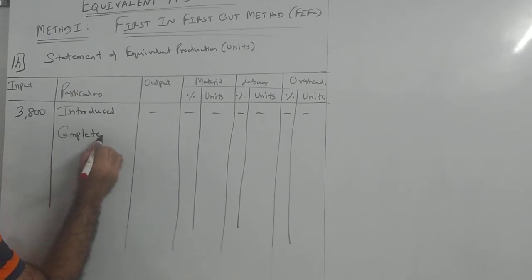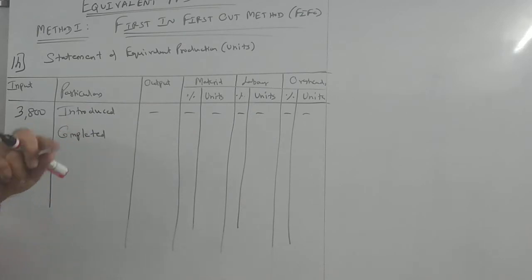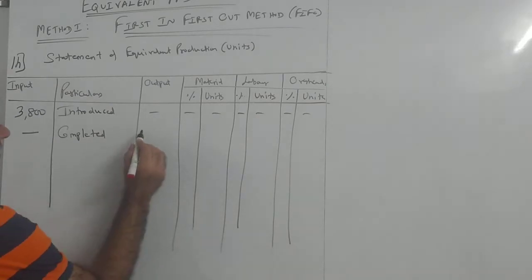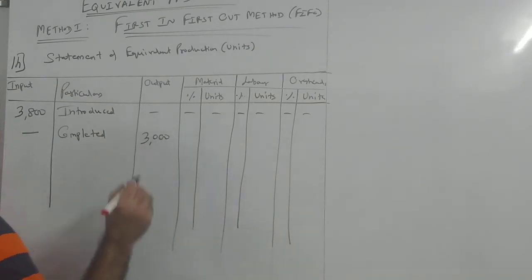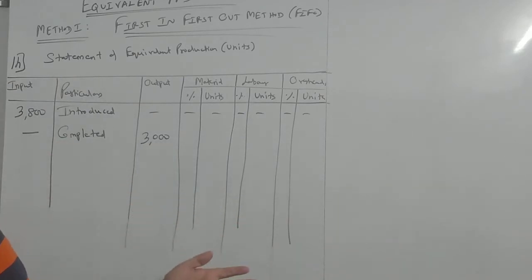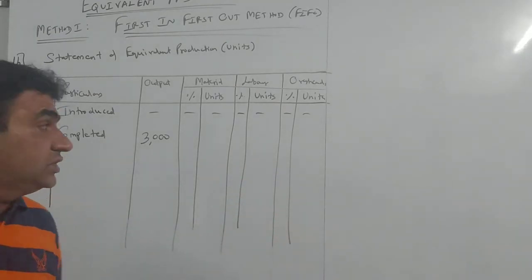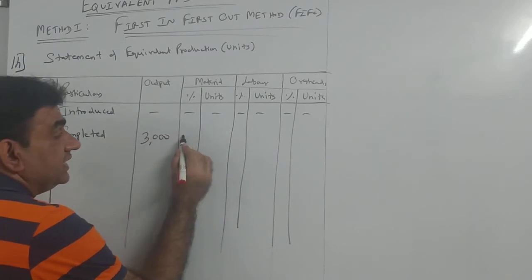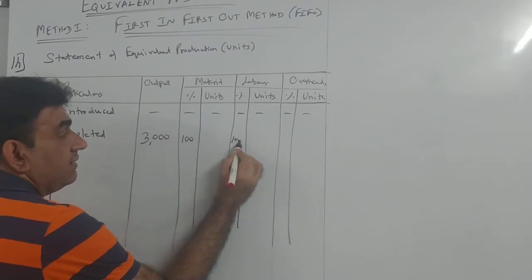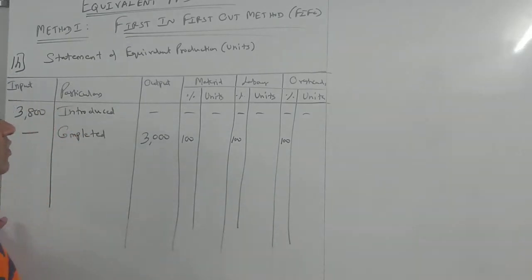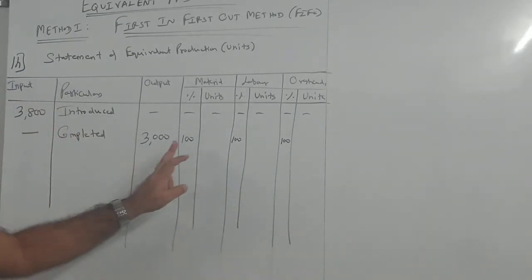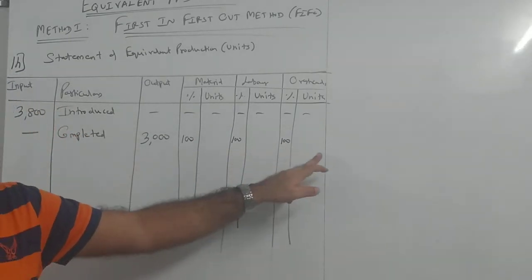Write there, completed. Completed means that which is completed in the process, not a part of input, so write a dash in input. Output is 3,000. When I say completed, it is fully completed, meaning the entire thing is produced. So material percentage 100, labor percentage 100, overhead percentage 100.